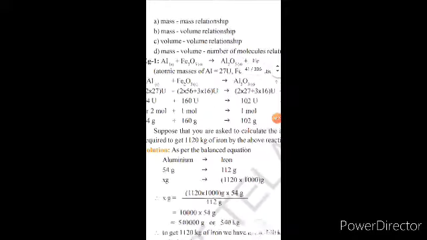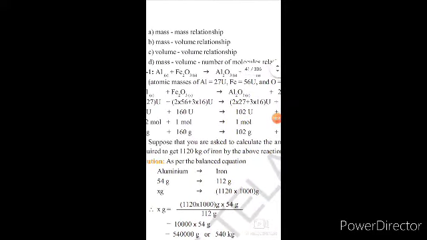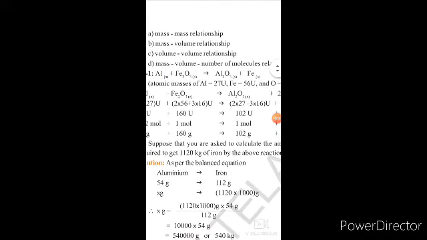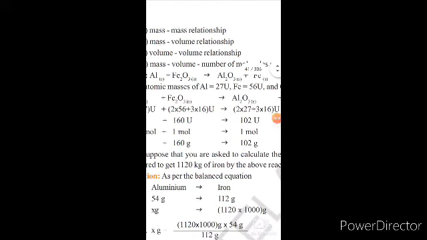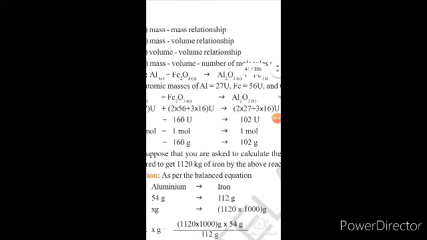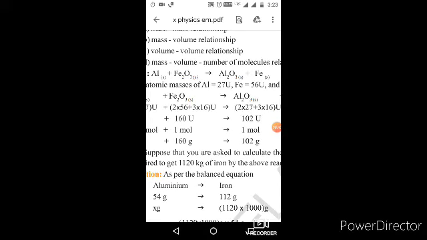One example we have learned: when aluminum reacts with iron oxide, it gives alumina, Al2O3 aluminum oxide, along with Fe. In this reaction we need only iron. So to get this iron we need aluminum. How much aluminum should we add to iron oxide to get Fe?